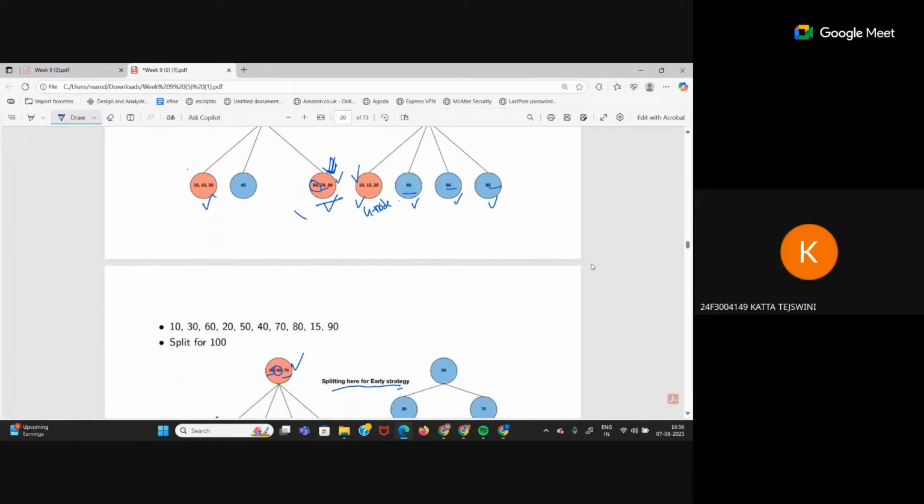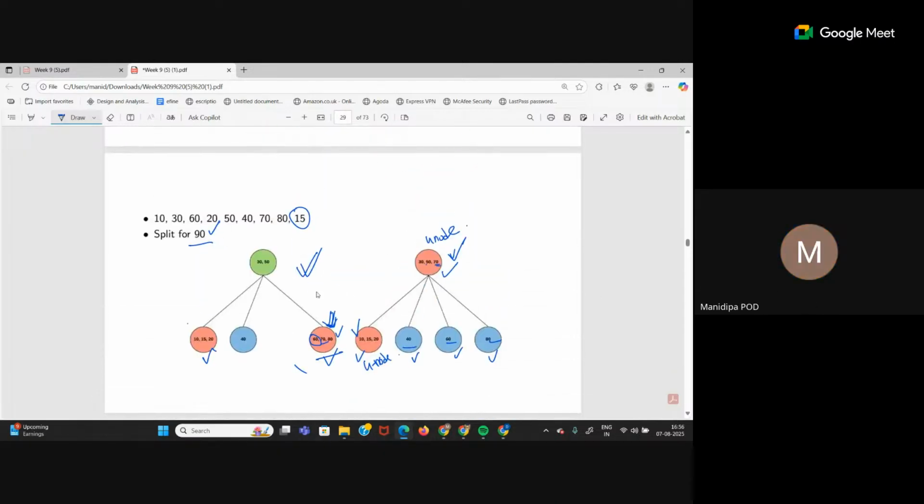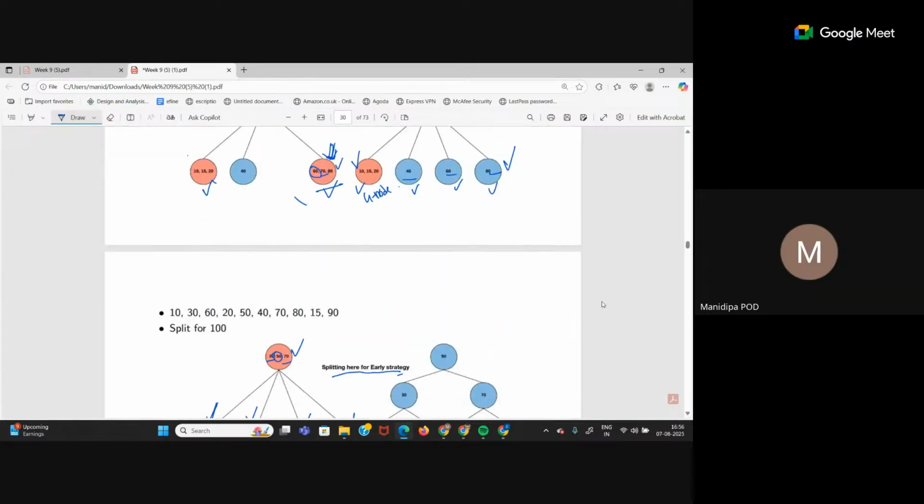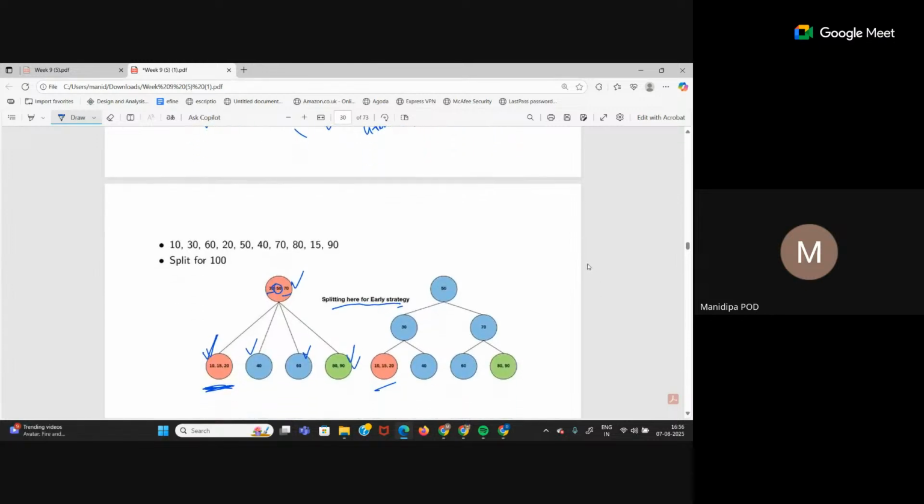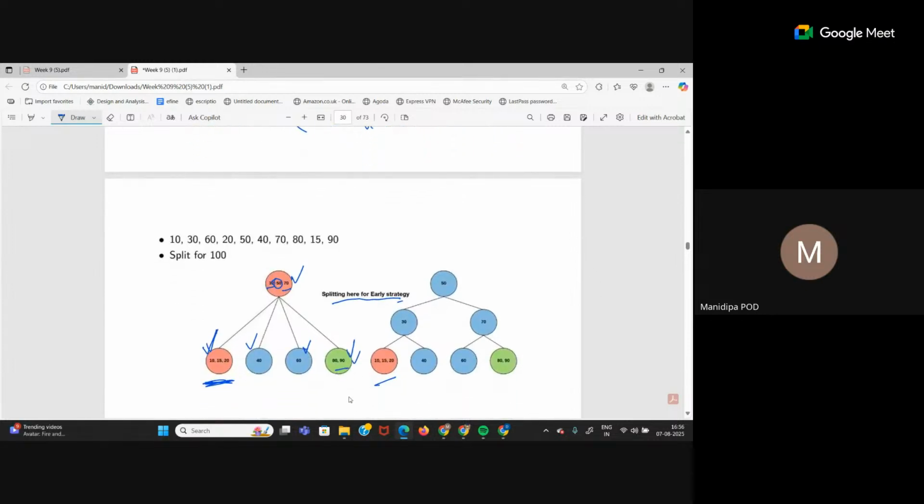Next value I'm trying to enter is 90. If I compare 90 with the root, it will tell me to enter it here, right? It is greater than 70, so it has to come to the right child. But what am I doing? First, you enter this 90 to this child, then you split the root node itself. So the root node is split. Now the middle value goes 1 level up. So 50 becomes the root node.